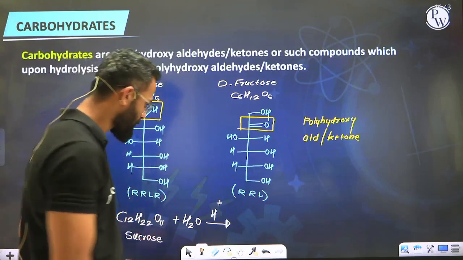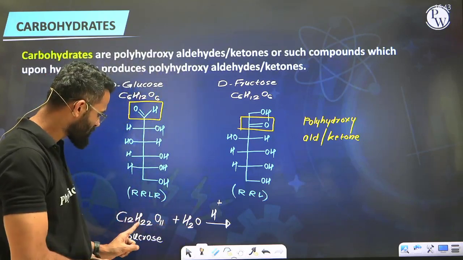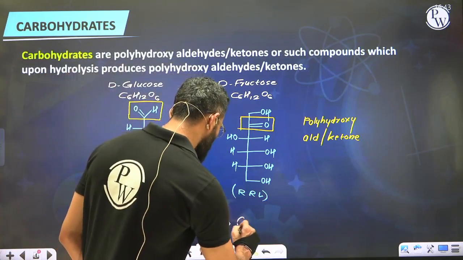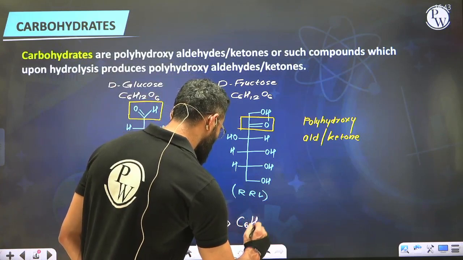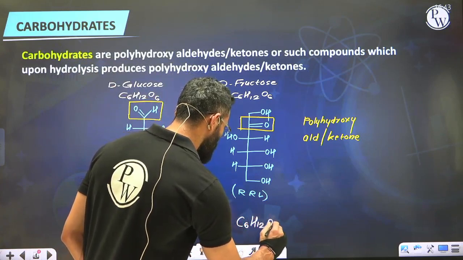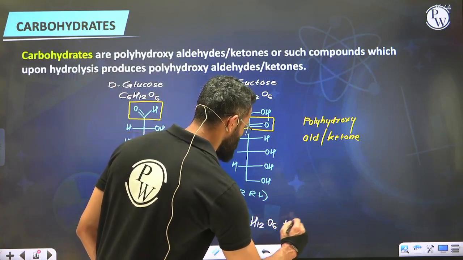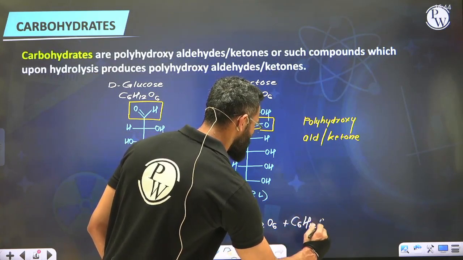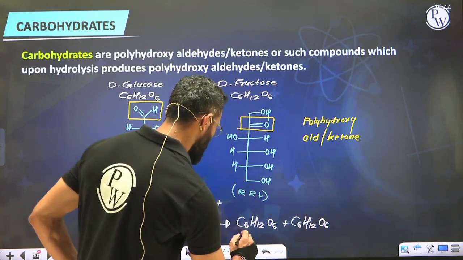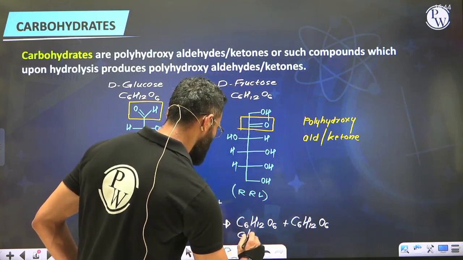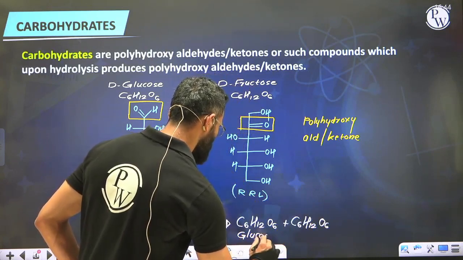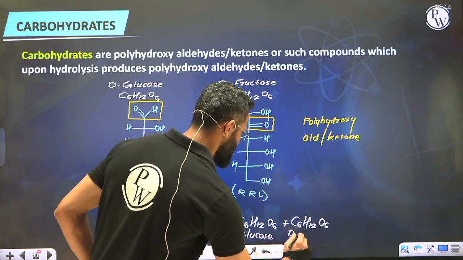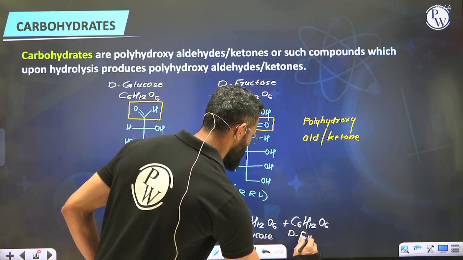Now, because we are carrying out hydrolysis, this molecule will be broken into 2, each having formula C6H12O6. See, total is C12H24 and O12. You're breaking that into 2, each of the formula C6H12O6 plus C6H12O6, out of which one is D-glucose and other is D-fructose.